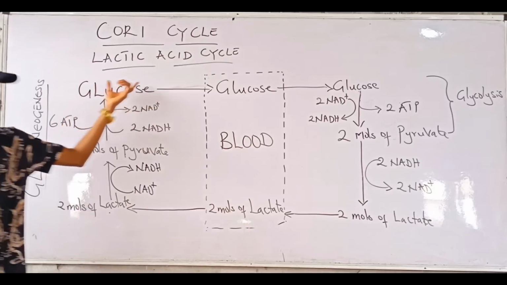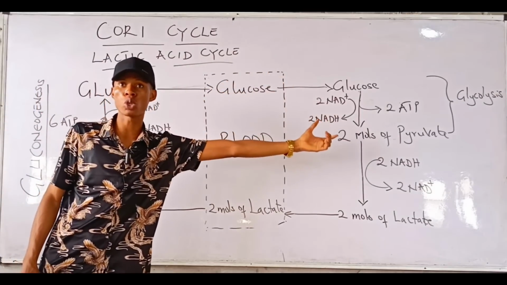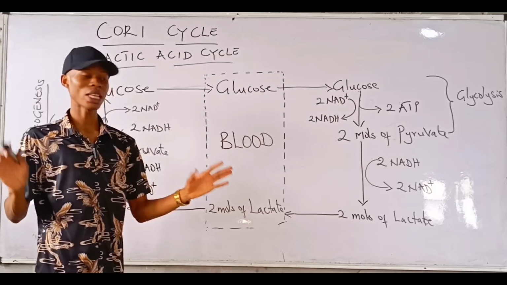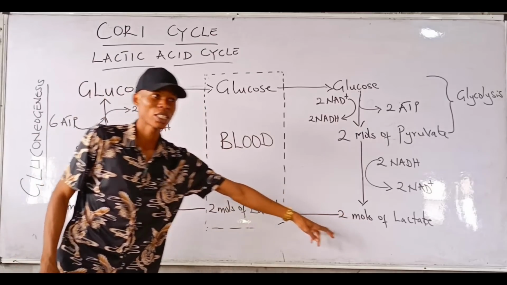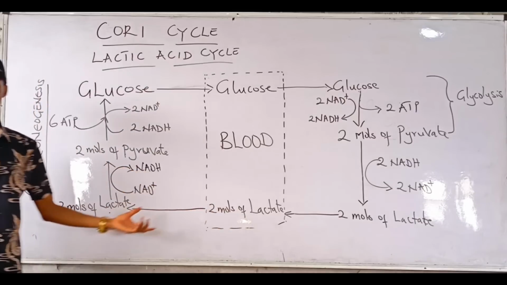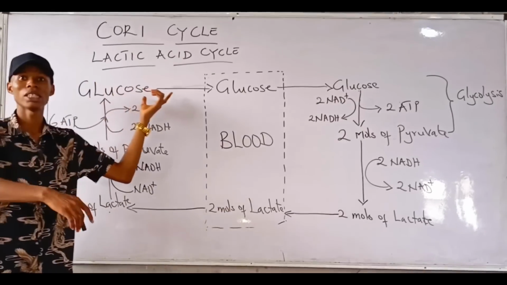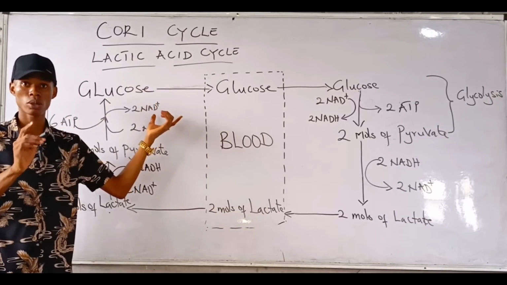The glucose can still be transported back to the muscles when you do exercise or strenuous activity, and oxygen is less. It's converted to lactate to be transported to the blood, to the liver, follow gluconeogenesis, form glucose again, and the pathway continues. Is it not?